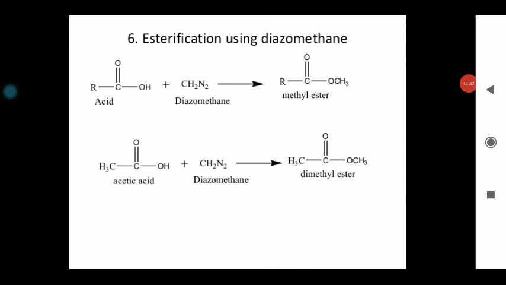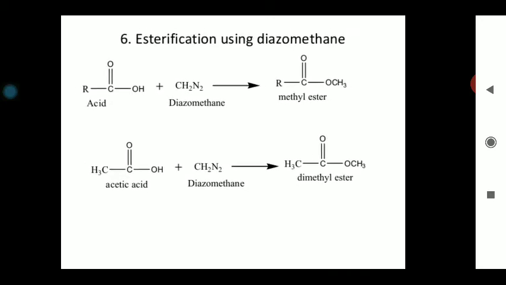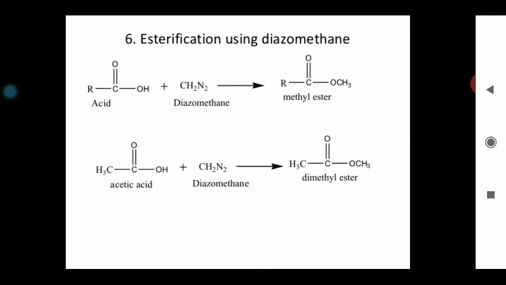This chemical reaction is known as esterification by using diazomethane. Basically this is not a part of your syllabus, but at least you should know this reaction. So this is CH2N2, that is diazomethane. When this diazomethane reacts with this acid, it can form this methyl ester. For example, acetic acid and diazomethane can form the methyl ester. So in this way, these reactions can also be considered. In the presence of diazomethane, this ester can also be obtained easily.